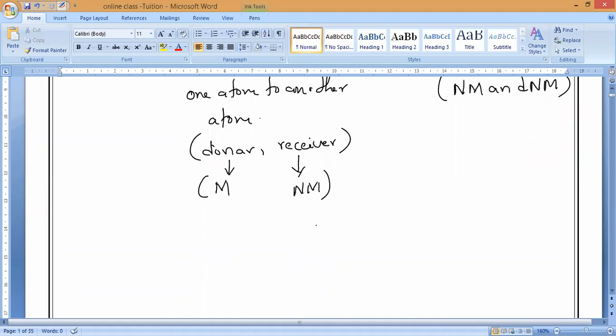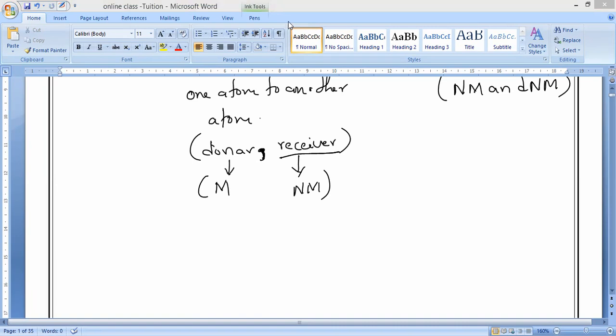If the donor is donating electrons, it will get the nearest inert gas stable electronic configuration, and the receiver will also get the nearest inert gas stable electronic configuration. So both acquire the nearest inert gas stable electronic configuration whenever they are sharing or donating electrons.